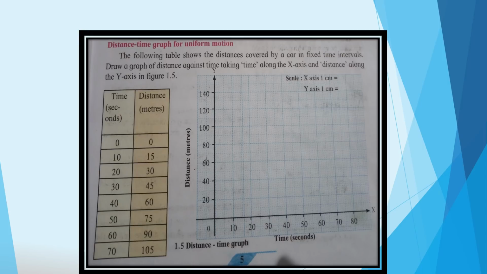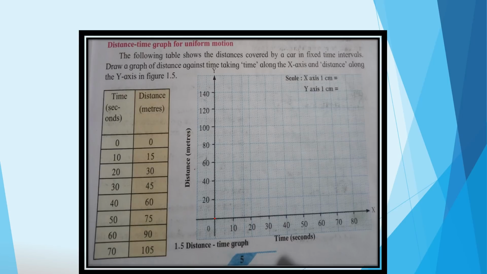So here, the first point is on the origin only, that is 0, 0. So here we have taken first point 0, 0. Then the second reading, that is time is 10 seconds and distance is 15 meters. So here in between 0 to 20, 1 centimeter distance is there. So here we have to take 15 meters of distance, and that's why this 15 will come in the middle of the 0 to 20.